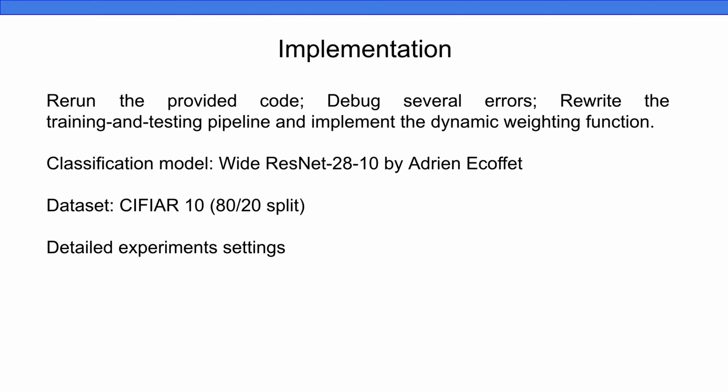For the image classification model, the author used ResNet implemented by Adrian, so I followed their instruction and used the provided ResNet. The dataset is CIFAR10 with an 80-20 splitting for model learning. In their paper, they did not consider the complete setting in terms of the design of dynamic weighting function or different label disturbed factors. So I did some additional experiments for discussing the performance of the proposed method.